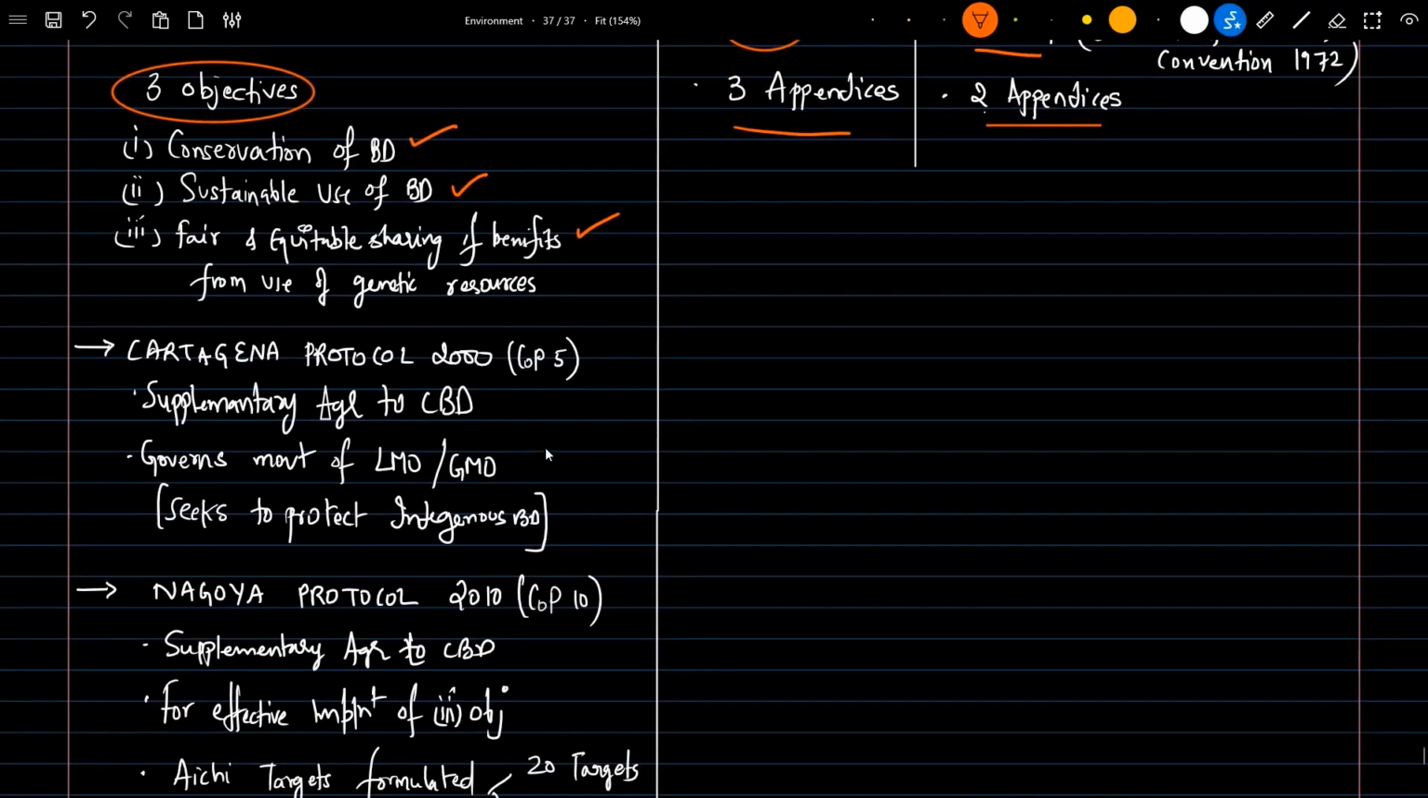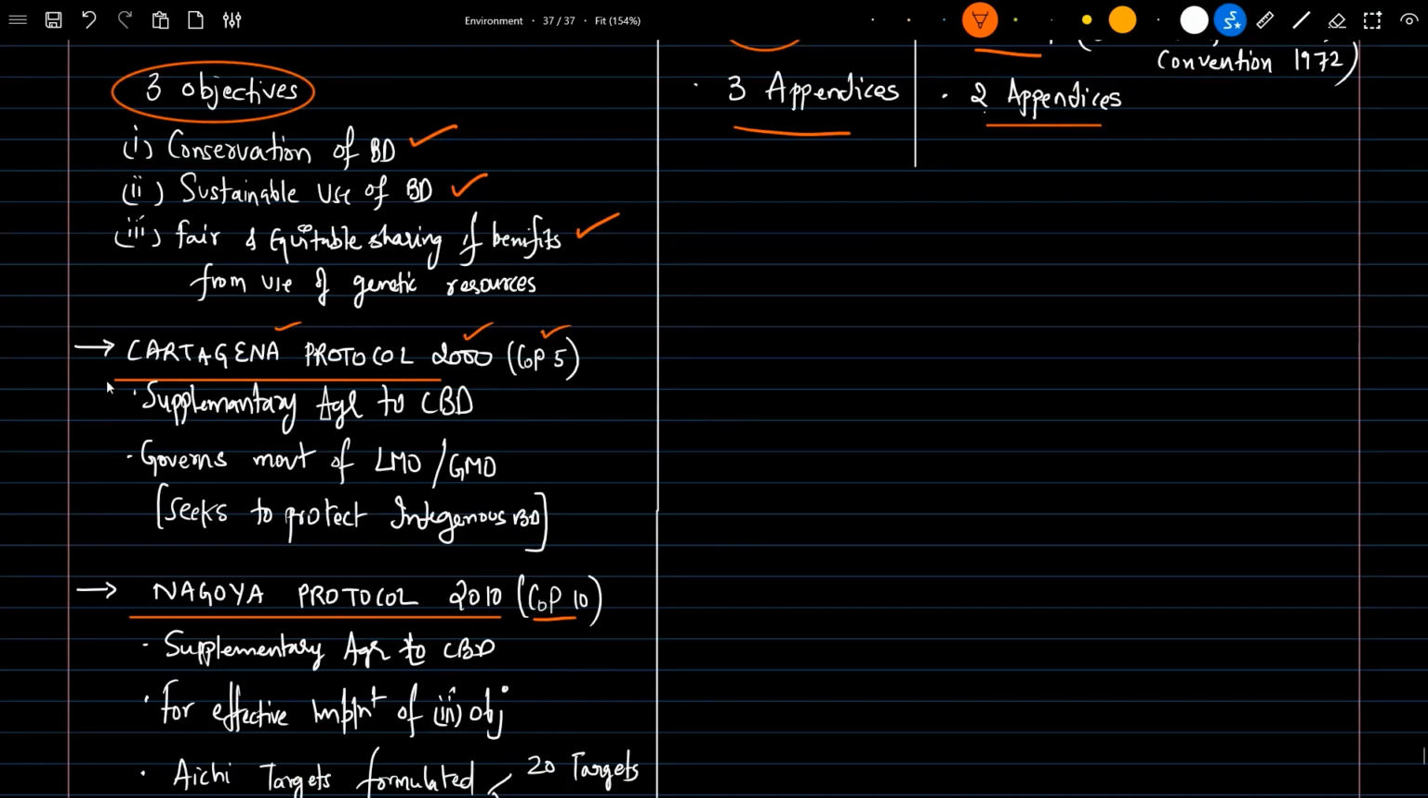Similarly, in the Conference of Parties under the Convention on Biodiversity, two protocols have been obtained. One is the Cartagena Protocol in 2000 under COP5. Next is the Nagoya Protocol in 2010 under COP10, Conference of Parties 10.